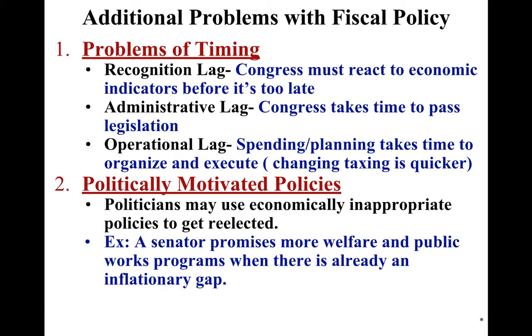All right, so additional problems real quick. Timing, so we have this lag. It takes time for Congress to pass a law. Sometimes they're reading the economy and they're like, it's too late. They're already deep into a recession. Changing taxes is quicker, but spending and planning, if you think about those times where they can't pass a budget, it's because they can't figure out how to come to an agreement, right? And then politics. Politicians are pushing for either a Democratic agenda or a Republican agenda. So a senator may promise more welfare and a public works program because he's a Democrat, but there's already an inflationary gap and he really shouldn't, economically speaking, but they do anyway because of their politics.